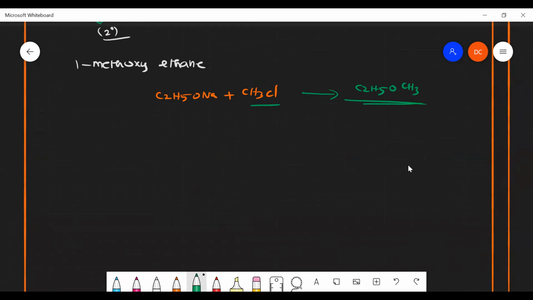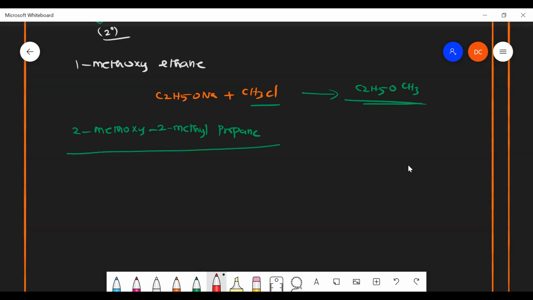Branched alkoxide we have to take. Sir, can you do one example question, sir? Can you do 2-methoxy-2-methylpropane? How will you prepare this? You will get the answer here.